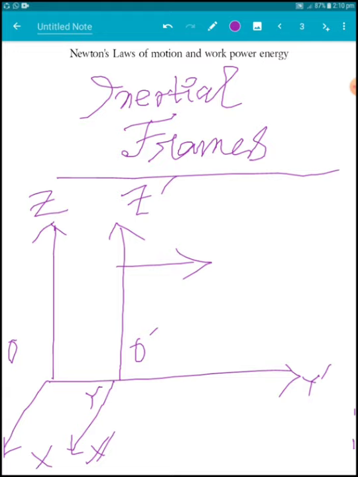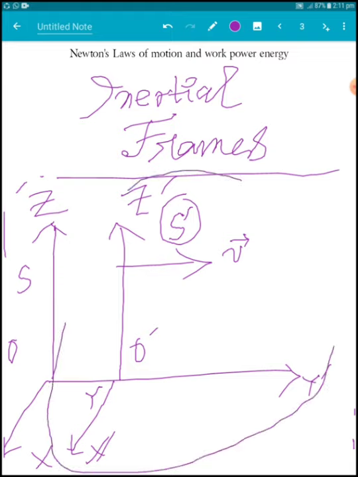If this frame is moving with a uniform velocity with respect to the fixed frame S, this frame is S dash, then this reference frame will be inertial.